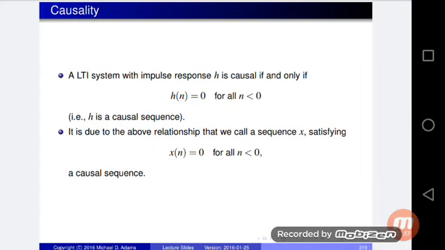Next one is causality. An LTI system with impulse response h is causal if and only if h of n equals 0 for all n less than 0. This is due to the above relationship, that we call a sequence x satisfying x of n equals 0 for all n less than 0.